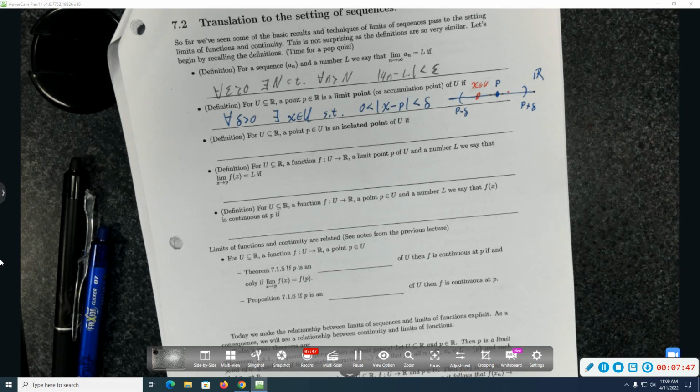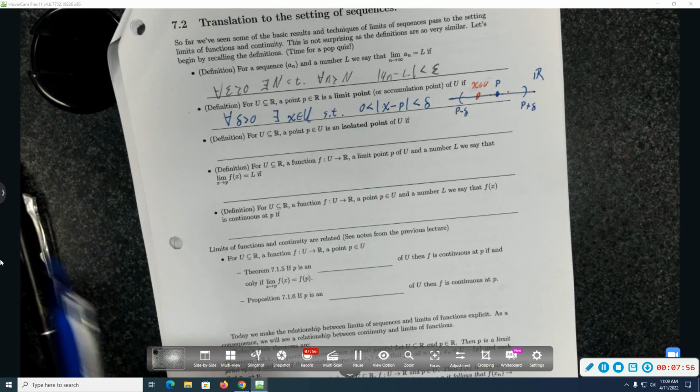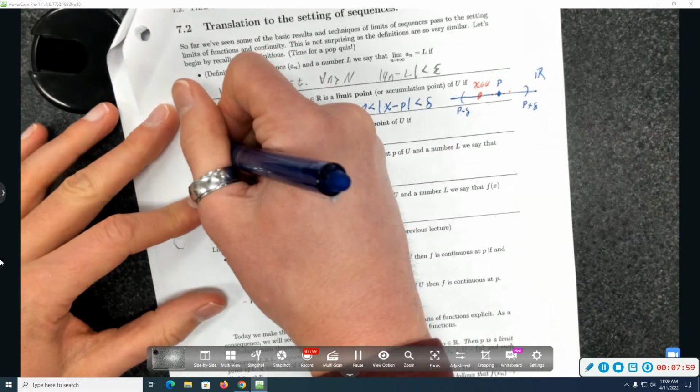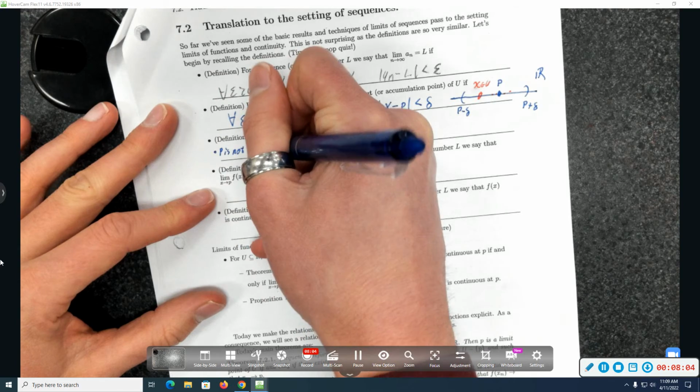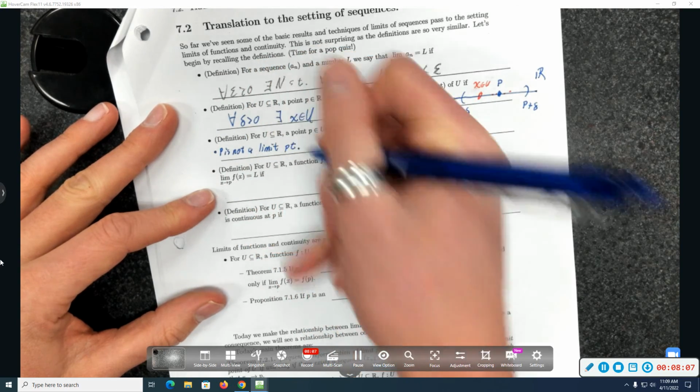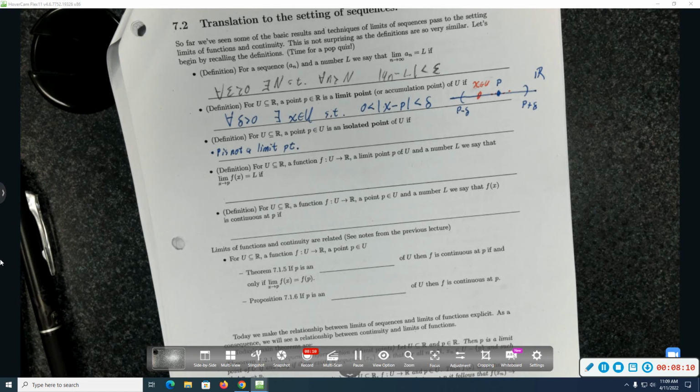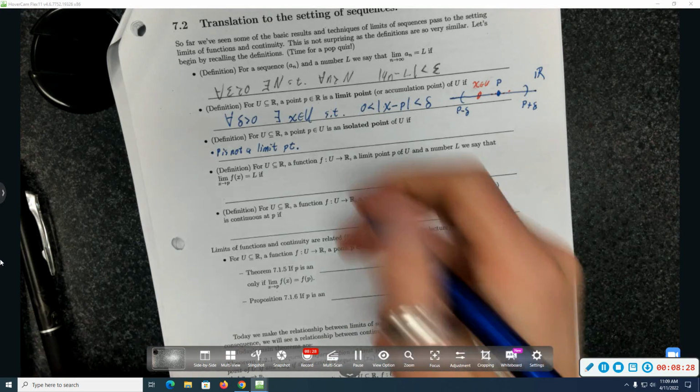What does it mean to be an isolated point? I believe it's the opposite of that. So for all delta greater than 0, there exists an x in U such that 0 is less than or equal to the absolute value of x minus P, which is greater than or equal to delta. I like the fact that you said it's the opposite of that. A point in U is an isolated point if it's not a limit point. But then you failed to correctly negate this. Okay, so for every delta bigger than 0 will become a... Oh, there exists.